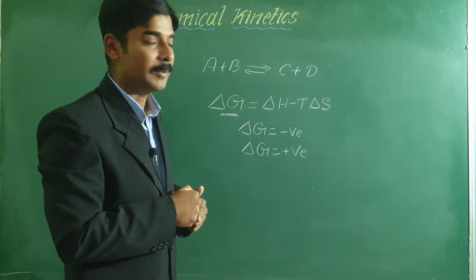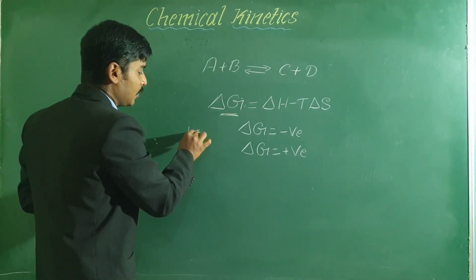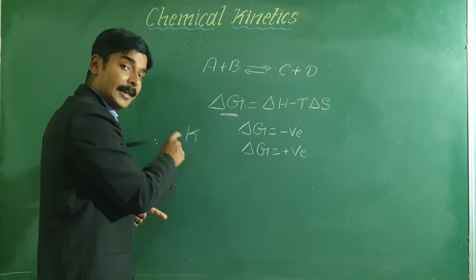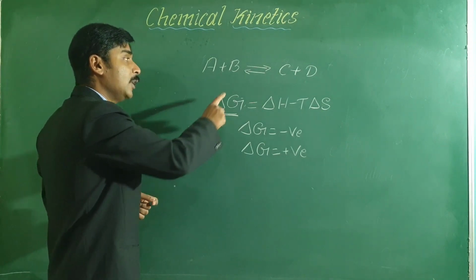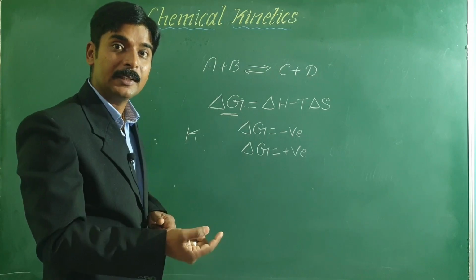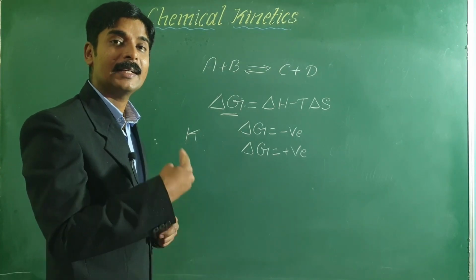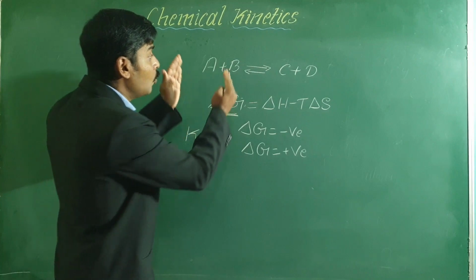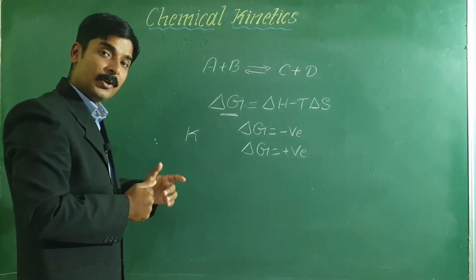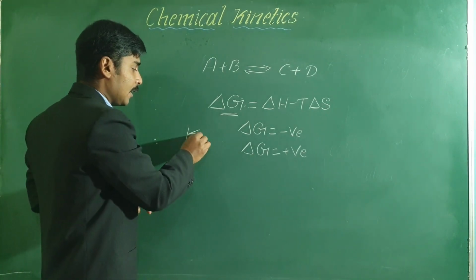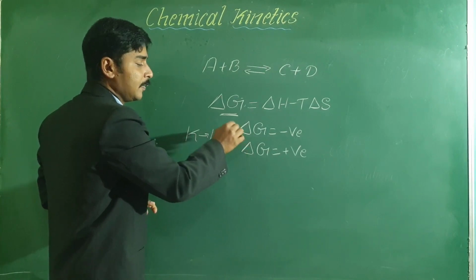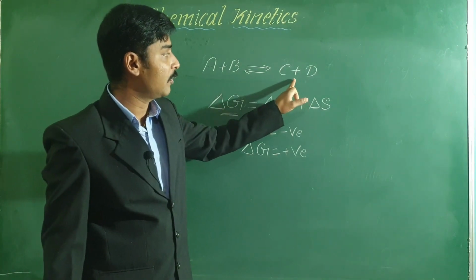In chemical equilibrium, you learned the concept of equilibrium constant K. If you know how to calculate the value of K for a given reaction which is at equilibrium, then you can predict to what extent the reaction will take place, that is, how much reactant is converted to product. If the value of K is large, then the reaction is product favorable.